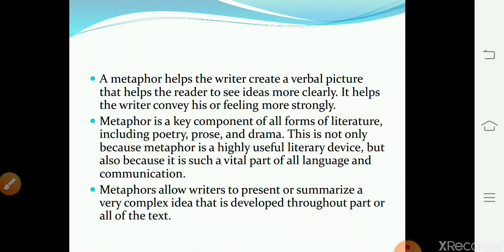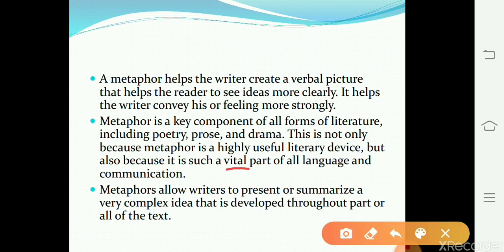So, why do writers make use of metaphor in their writings? A metaphor helps the writer create a verbal picture that helps the reader to see ideas more clearly. It helps the writer convey his or her feeling more strongly. Metaphor is a key component of all forms of literature, including poetry, prose, and drama. This is not only because metaphor is a highly useful literary device, but also because it is a vital part of all language and communication.